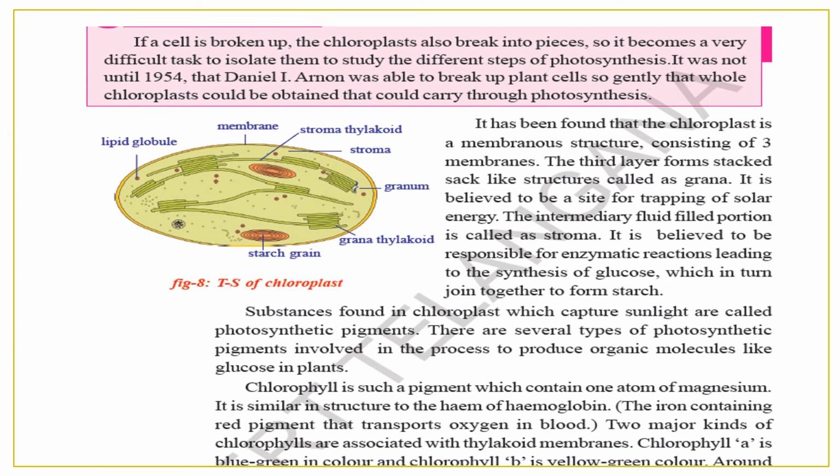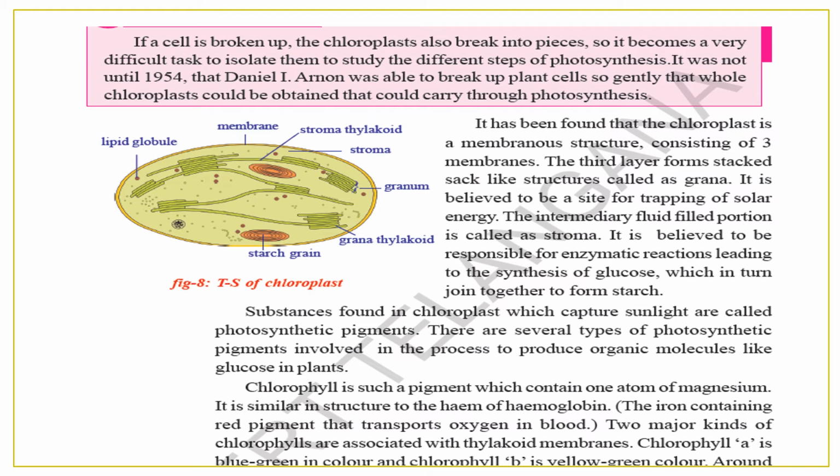Now, the important chloroplast diagram. Learn to draw this diagram. I told you all in the class also. An explanation of it can be a 4-mark or a 2-mark question. It has been found that chloroplast is a membranous structure consisting of 3 membranes. The third layer forms stacked sac-like structures called grana. It is believed to be the site of trapping of solar energy.